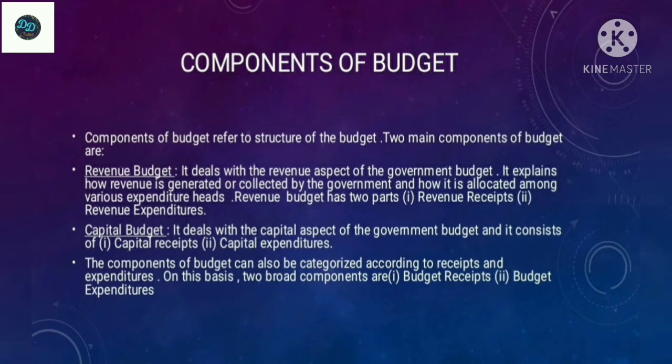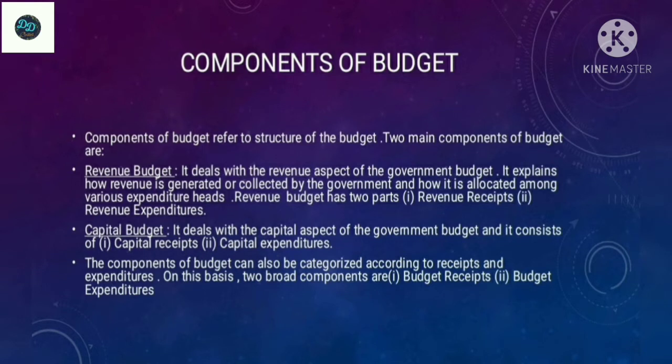Revenue budget deals with the revenue aspect of the government budget. It explains how revenue is generated or collected by the government and how it is allocated among the various expenditure heads. Revenue budget has two parts: one is revenue receipt and one is revenue expenditure. Next is the capital budget. It deals with the capital aspect of the government budget and it consists of capital receipt and capital expenditure.